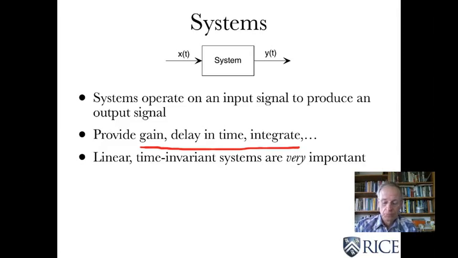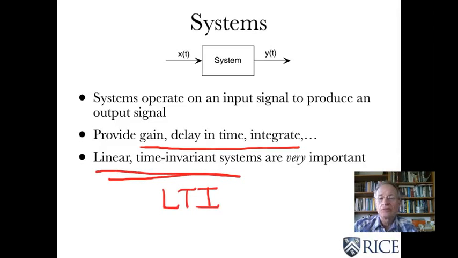And I keep emphasizing that linear time invariant systems are very important, what we're going to call LTI. LTI systems really are important. They occur a lot, and as we see when we start talking about circuits, we're going to talk about linear time invariant circuits. When we get to signal processing, I'll talk about linear time invariant signal processing. Those special systems are very important because you can do a lot of very interesting things and have a very good theory for them when we start talking about them. That comes very soon.